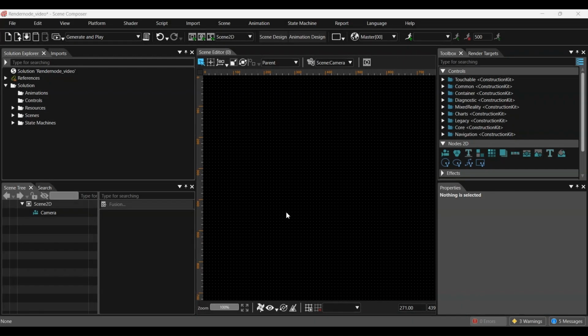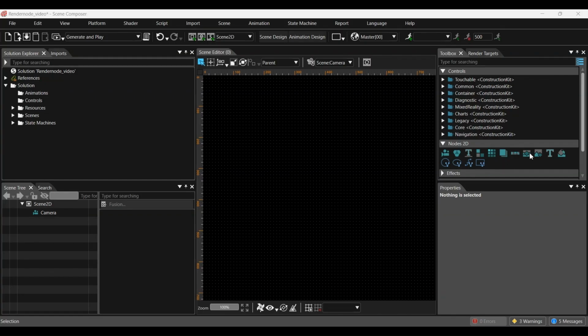Now let's understand Render Node. A render node is a special node that does not have any effect applied to it by default. When we add an effect, the render node automatically changes into a node such as a bitmap node or solid color node depending on the effect we choose.